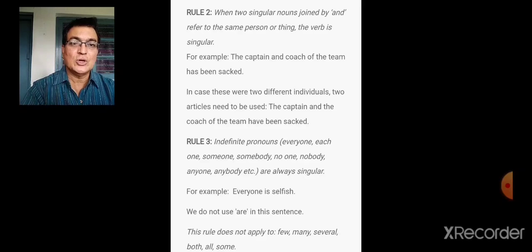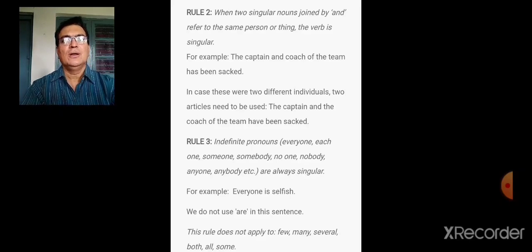This rule does not apply to few, many, several, both, all, some. In the case of them, when we are using someone, yes, the verb has to be singular. But if you use some, then in that case, the verb will be plural.